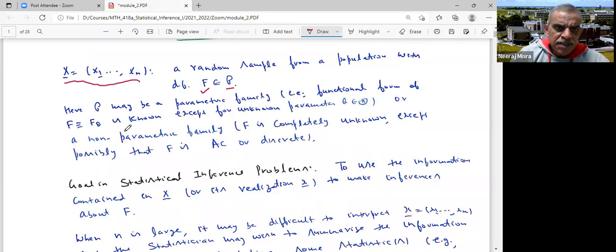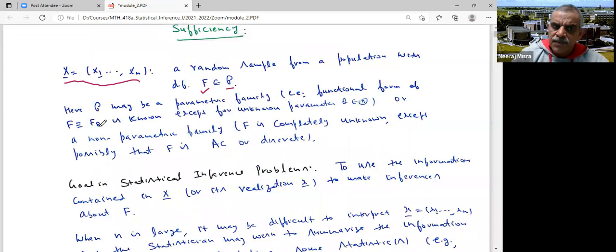If it is a parametric family, what does it mean? That means I know the functional form of F, except that it may have an unknown parameter theta associated with it. As it happens for the normal distribution, I know the functional form of the density. It is 1 upon square root 2 pi, let us say if variance is 1, e to the power minus half (x minus theta) whole square. So the functional form is known, except that theta may be unknown. Such families are called parametric families.